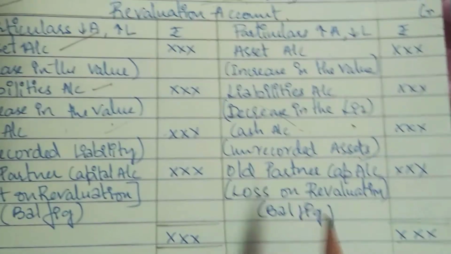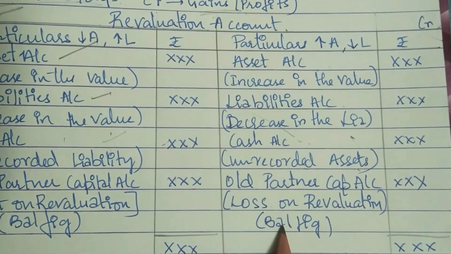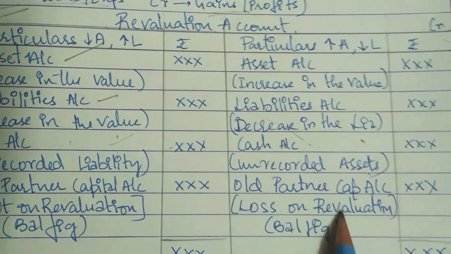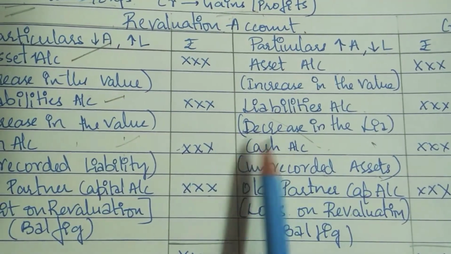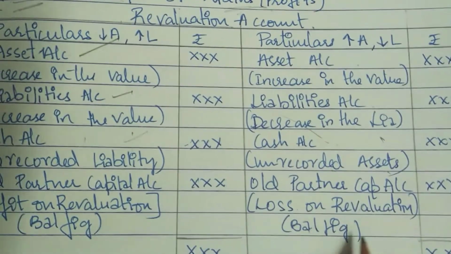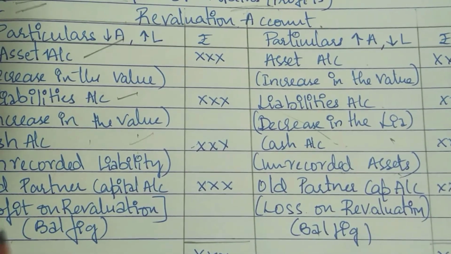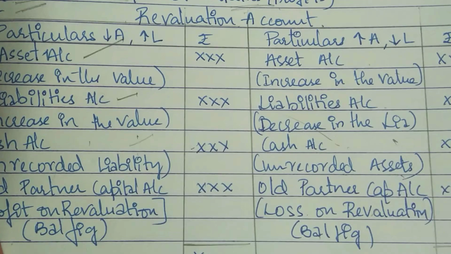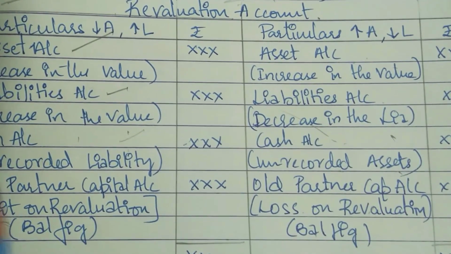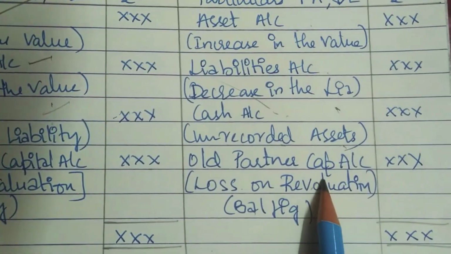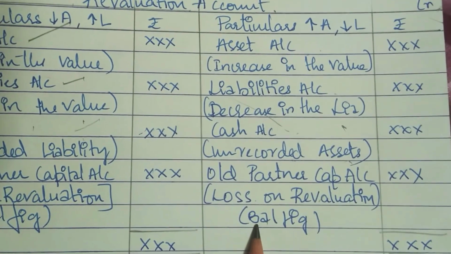Now, the differences. If there is a loss in the revaluation account, then the old partners have to bear it. All this is related to the old partners. If there is a profit, it is transferred to the old partners' capital accounts: the profit is credited to the capital accounts, and if there is a loss, it is debited.